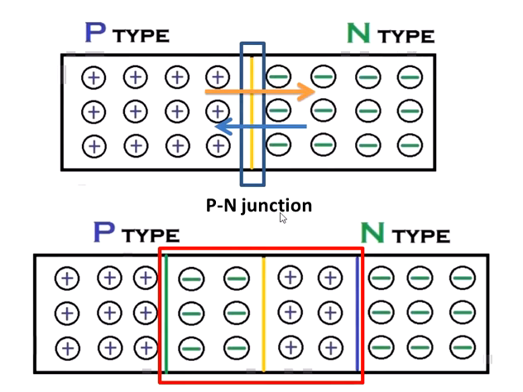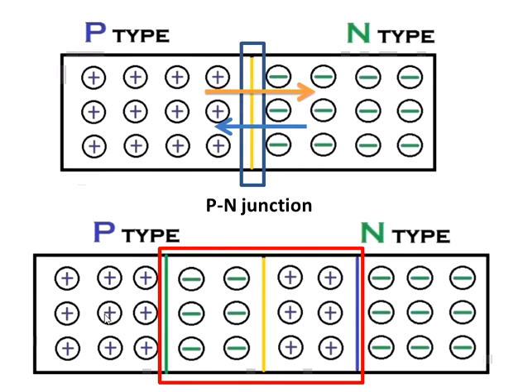And once this recombination is over and the barrier potential is created, for the remaining electrons, it is not possible to overcome this barrier and recombine with the hole. So at this point the semiconductor is in equilibrium state.